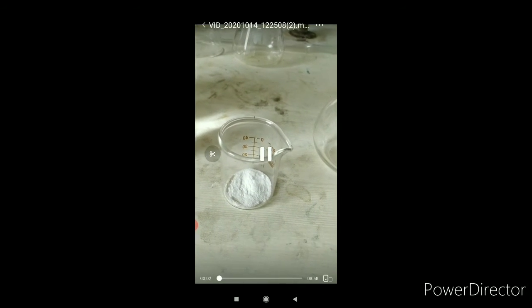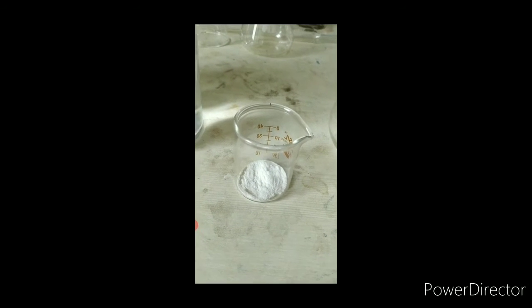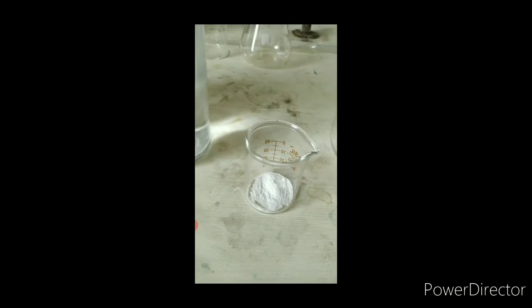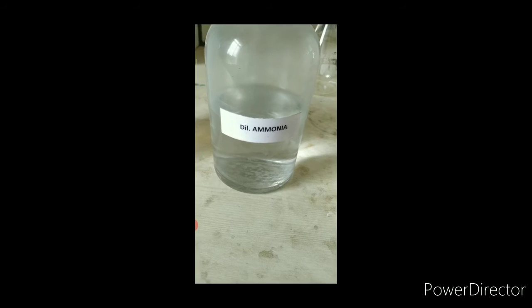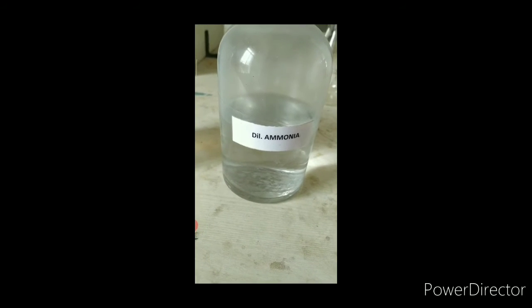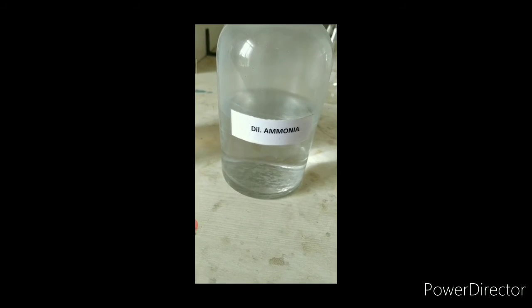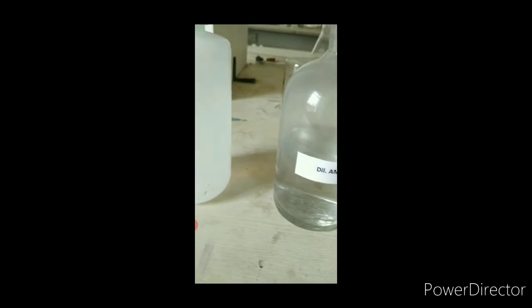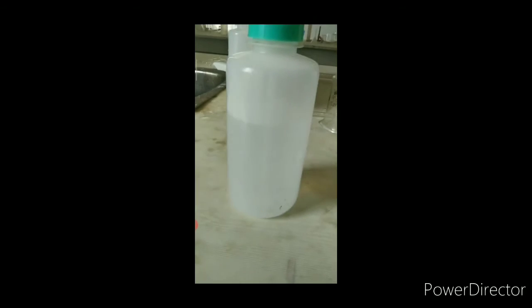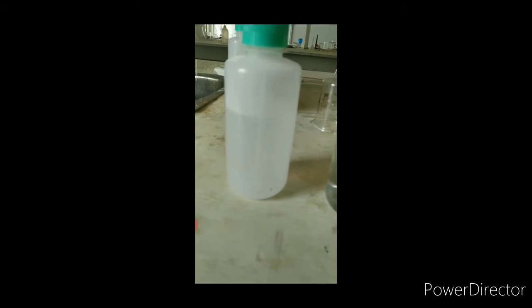Okay, so here in a beaker we have EDTA salt. First we are going to add dilute ammonia solution into the EDTA salt and dissolve it completely.